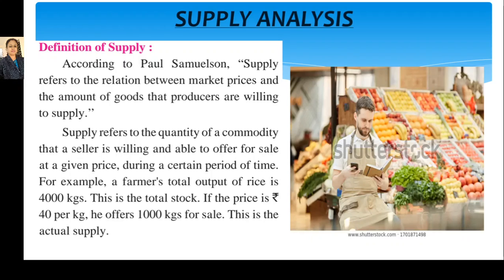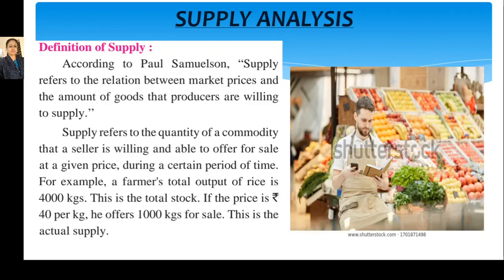Supply refers to the quantity of commodity that a seller is willing and able to offer for sale at a given price during a certain period of time. It means that in a given period of time, what amount of stock a seller is ready to sell at the current market price.